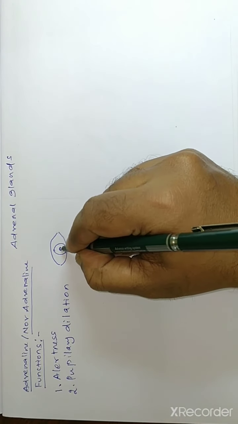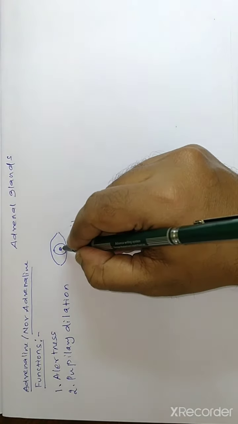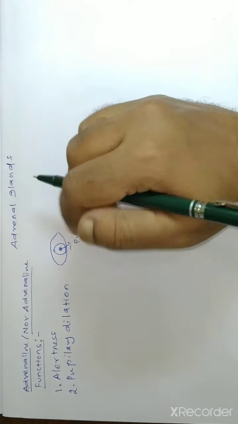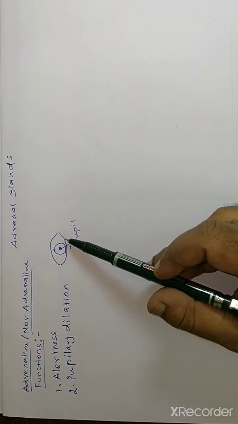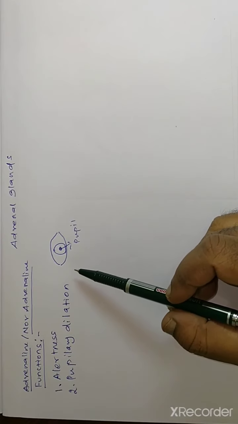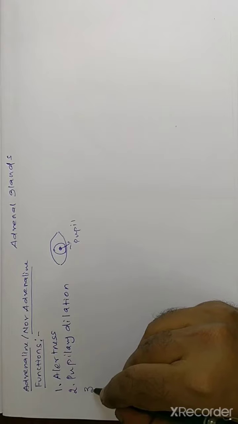In the middle of the eyeball, there is a small hole termed as pupil, through which the light enter. So it increase the dilation. Dilation means extend. It increase the dilation of pupil. Just to imagine when we face the stressful situation or an emergency condition, and it is responsible for